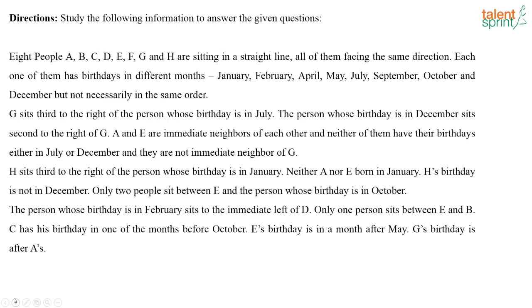There are 8 people sitting in a straight line and all of them are facing the south direction, or facing the same direction. Details about their birthdays are given. How many of you did this correctly in the examination and how many of you couldn't do it?